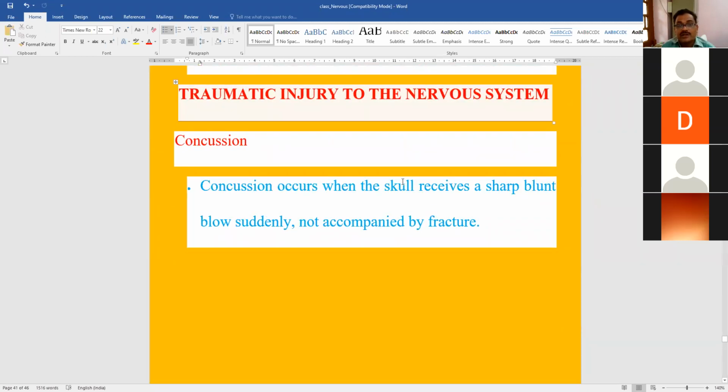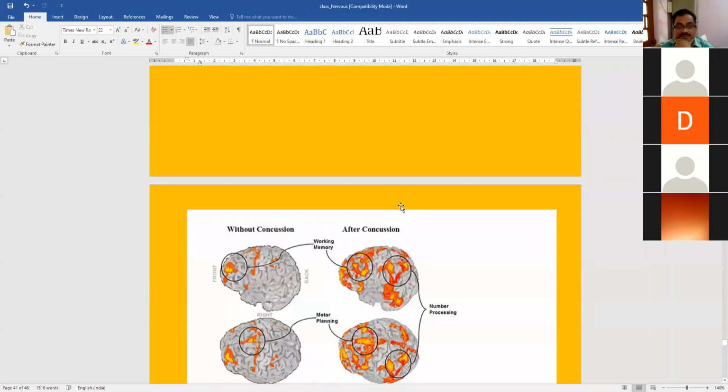Next is traumatic injury to the nervous system. One condition is concussion. When the injury to the brain, some outside injury to the brain or to the skull is very sharp, very blunt blow, and very sudden, but not leading to fracture of the bone, but damage in the brain, it is called as concussion. So if you got a sudden sharp blow on the head, on the skull, that is going to damage the brain, not the bone, it is called as concussion.